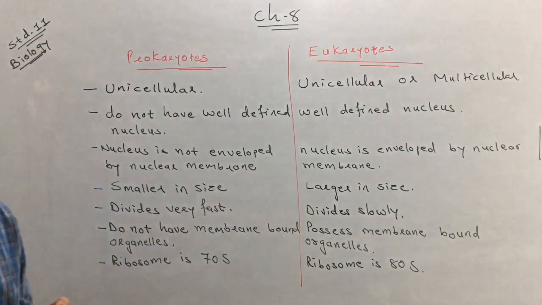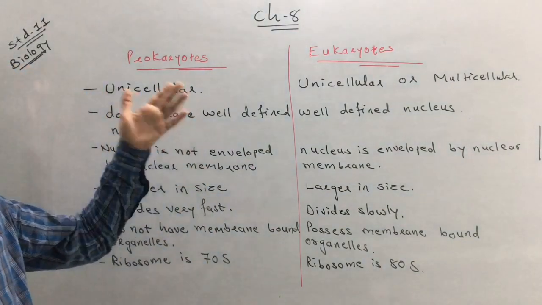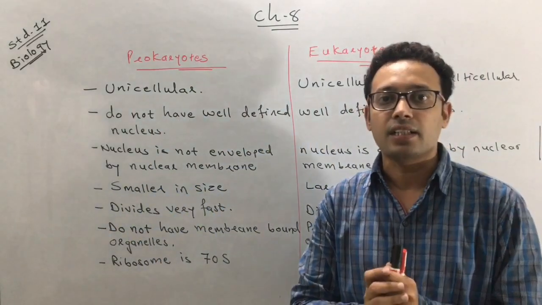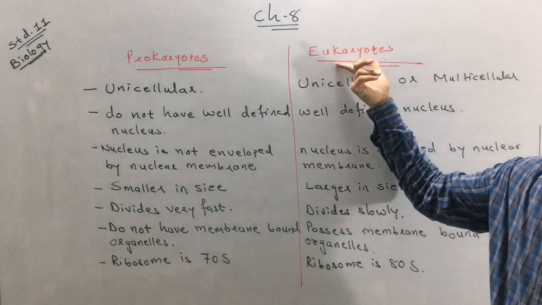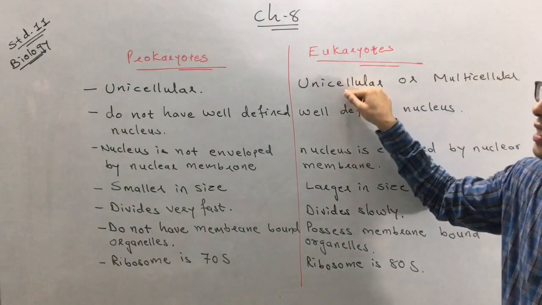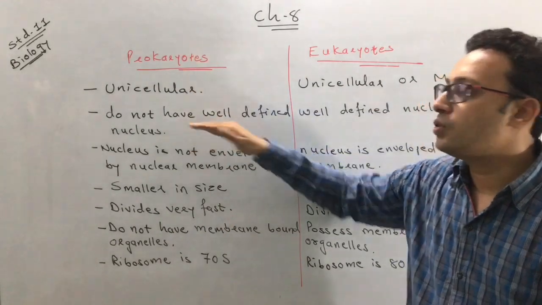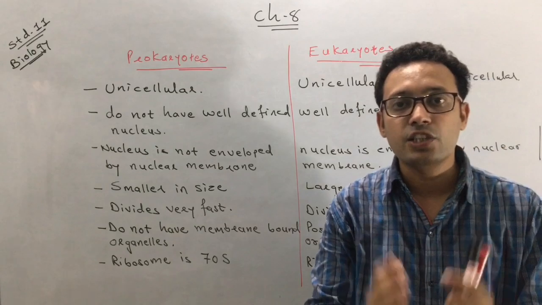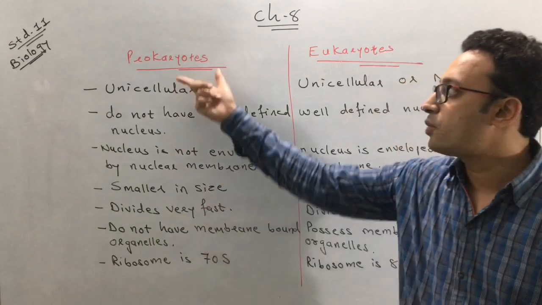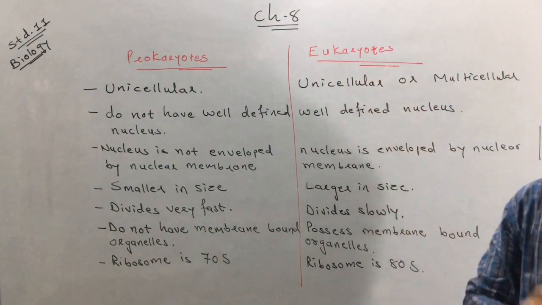I again repeat, what are the differences between the prokaryotes and the eukaryotes? Prokaryotes are unicellular, meaning they contain only one cell. The eukaryotes are mostly multicellular, but a few of them are unicellular. Another difference: prokaryotes do not have a well-defined nucleus, but the eukaryotes have a well-defined nucleus.